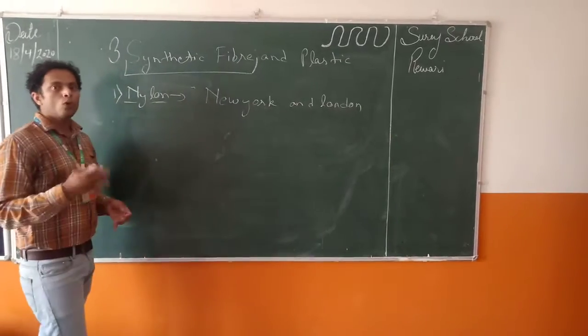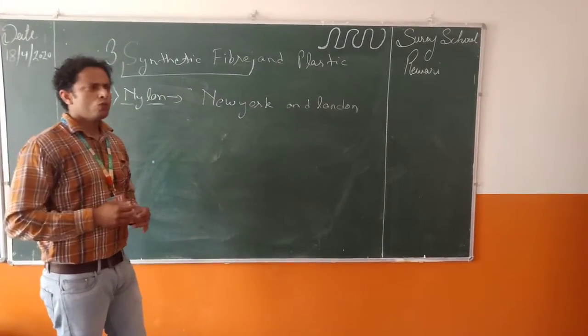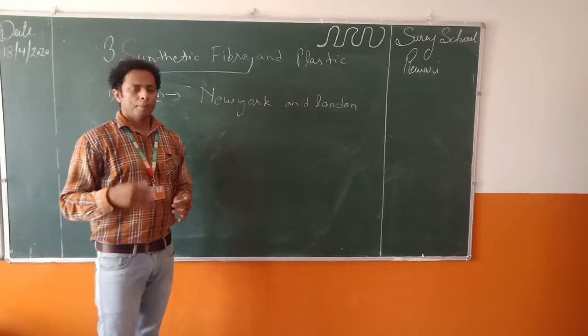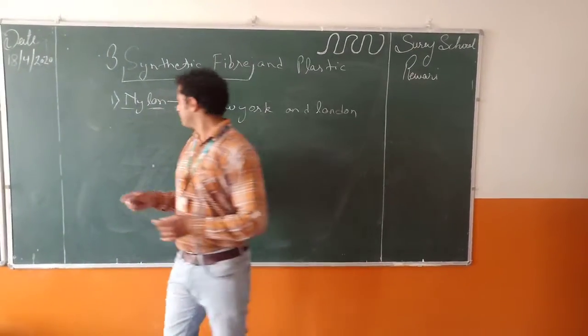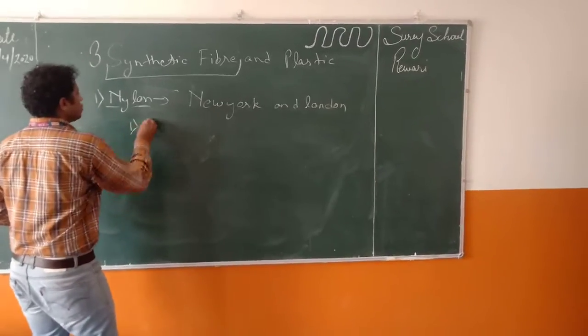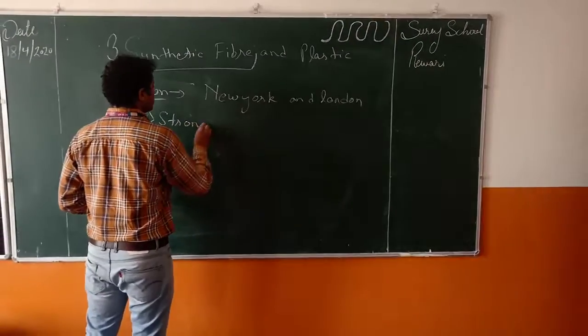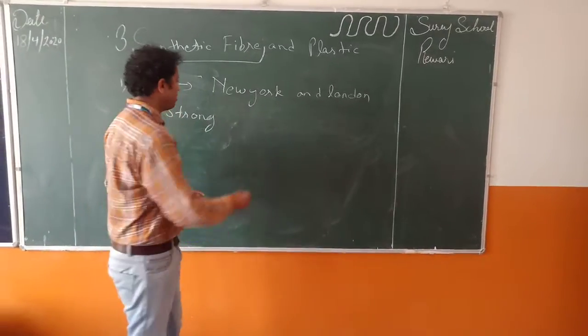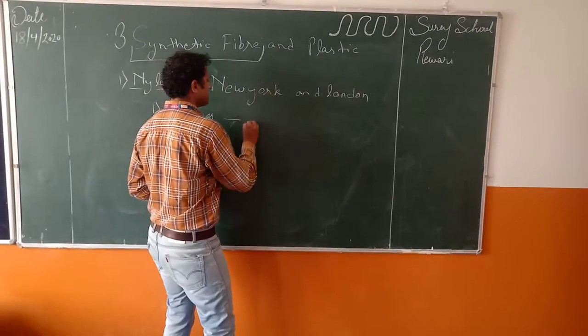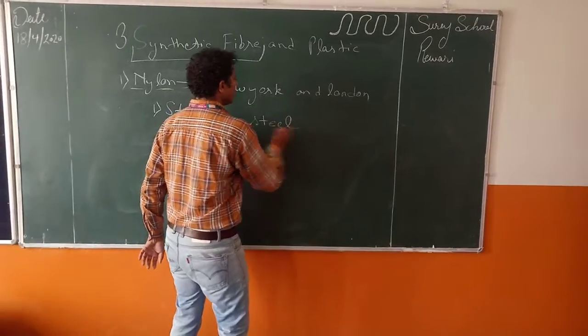Nylon is very strong, so it is used to make ropes, parachutes or some heavy material stuff. It is stronger than steel in tensile strength. It means that it is stronger than steel of the same size.